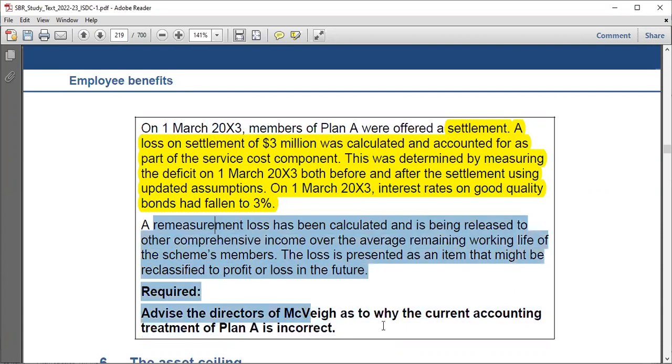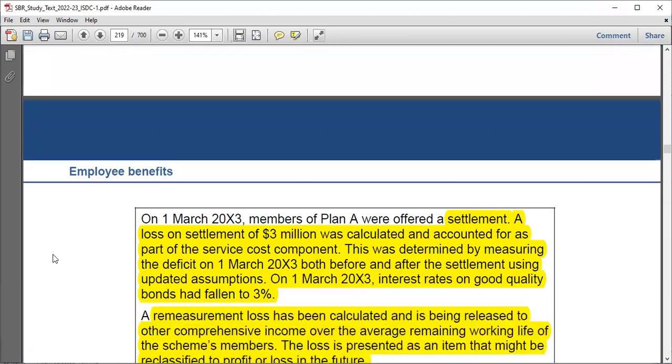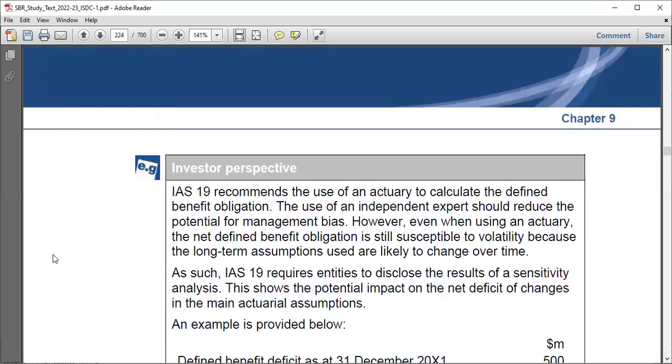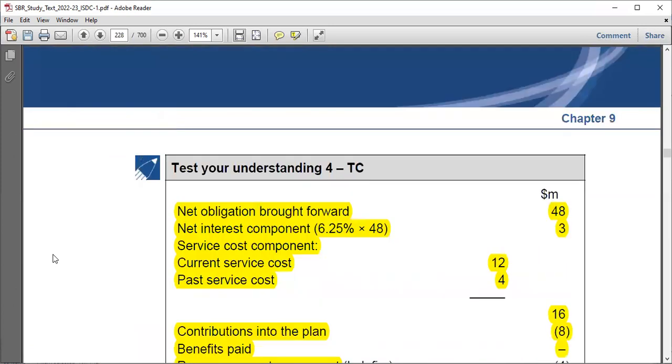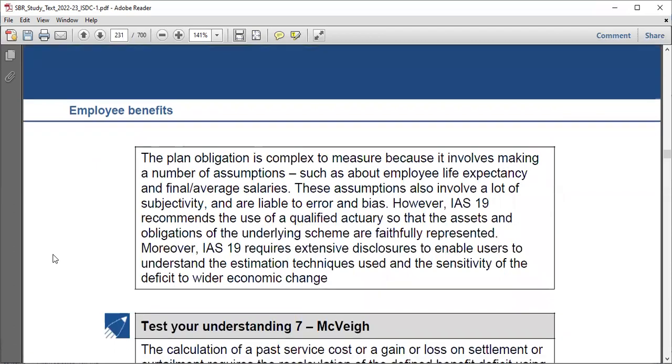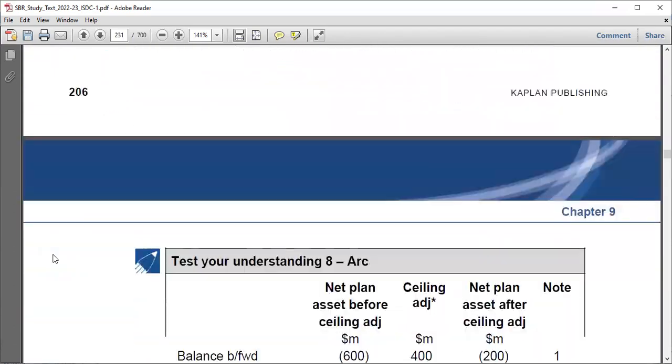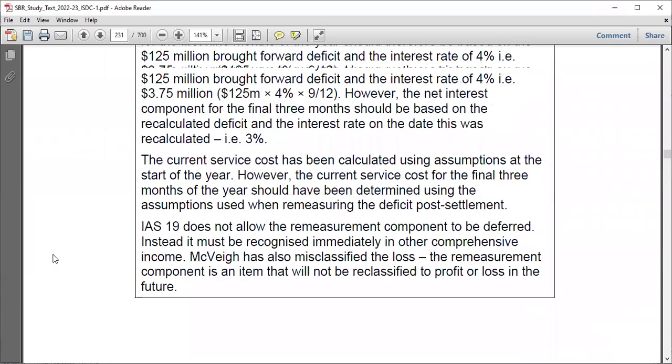Now required, advise the directors of McVeigh as to why the current accounting treatment of Plan A is incorrect. Why is that situation incorrect? This is test understanding number 7, right? Okay, let's go there to number 7, test understanding number 7. Okay, so these are the explanations we should go through.